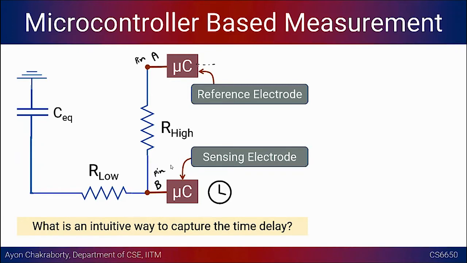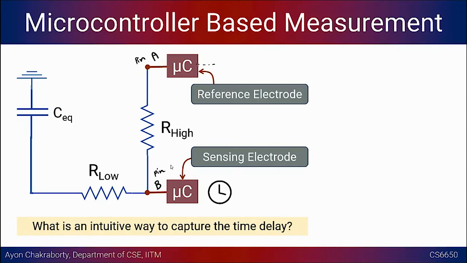But after some time, when there is no current flow at all, the voltage at A and B will both become 5 volts, because there's no current flowing through R high. Right. But there will be a voltage drop, no? Because the voltage at B will never be equal to the voltage at A, because R high is going to do a big voltage drop. Yes, sir. So initially the voltage was, let's say, VA into RL by RL plus RH, and finally it will become equal to VA. So there's a difference in the factor. Initially it's RL by RL plus RH, and now it is 1.